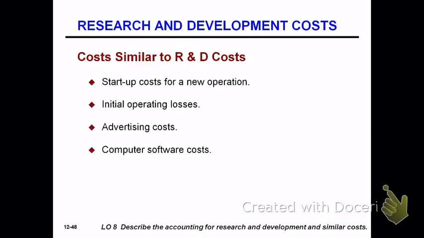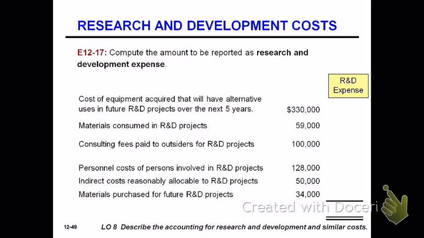Startup costs, initial operating loss, advertising costs, computer software costs, all of these are expensed at the time the cost is incurred. All right, so this example, they want us to determine what the R&D expense would be. This first one, it should be $280,000. So we have equipment we acquired. It does have alternative uses in the future.